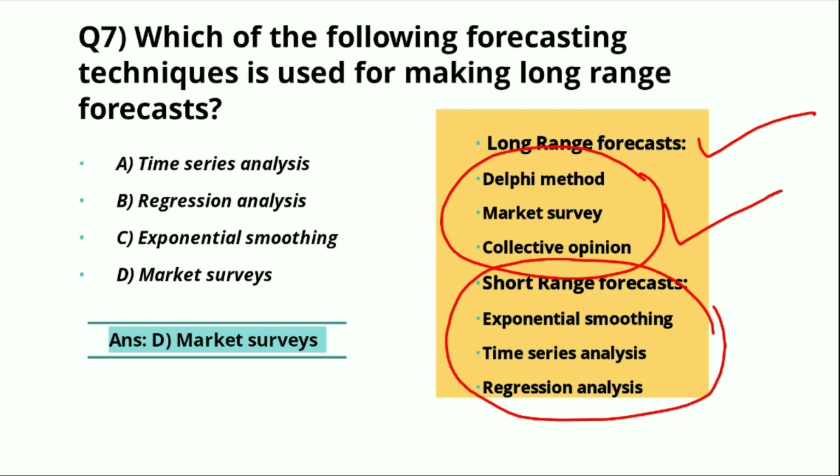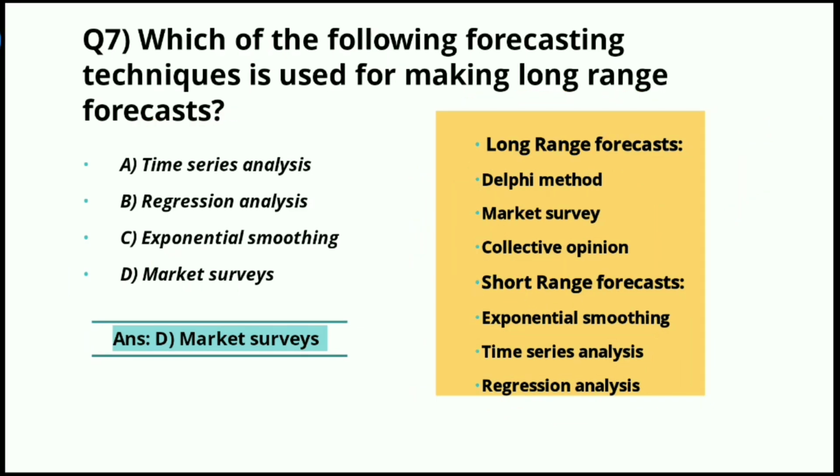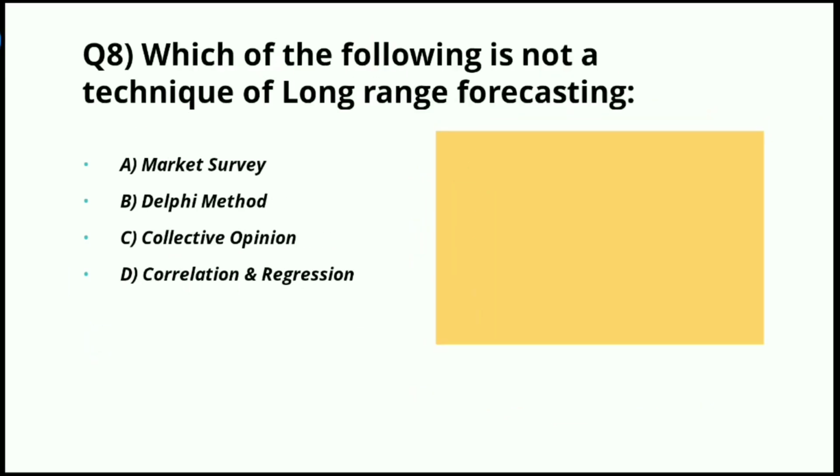Long-range forecasts involve Delphi method, market surveys, and collective opinion, whereas short-range forecast involves exponential smoothing, time series analysis, and regression analysis. Here we have been asked long-range forecast, means option D. Now we will move to our next question.